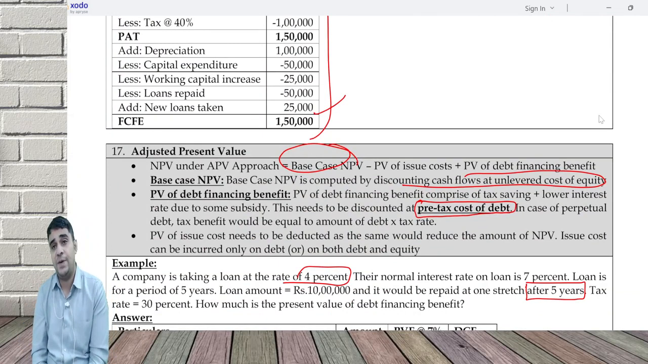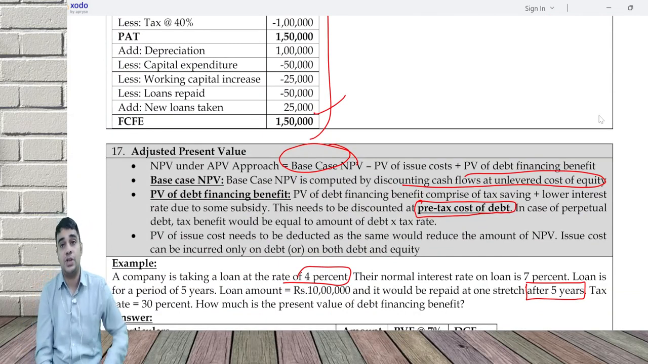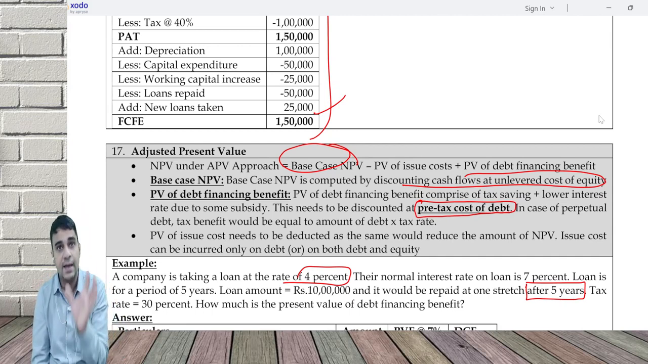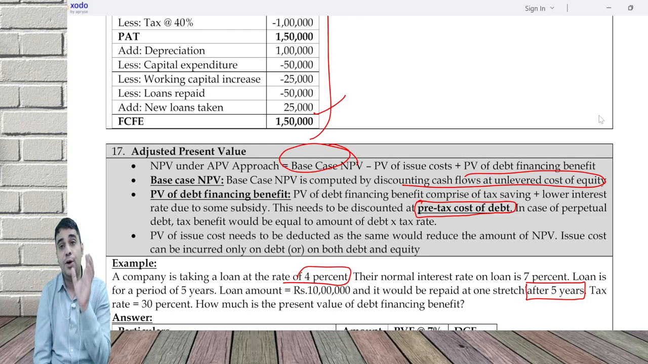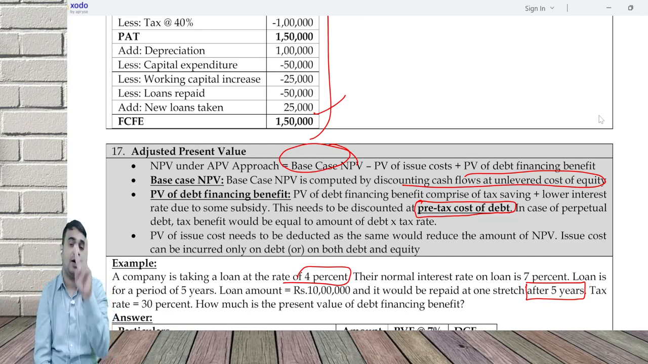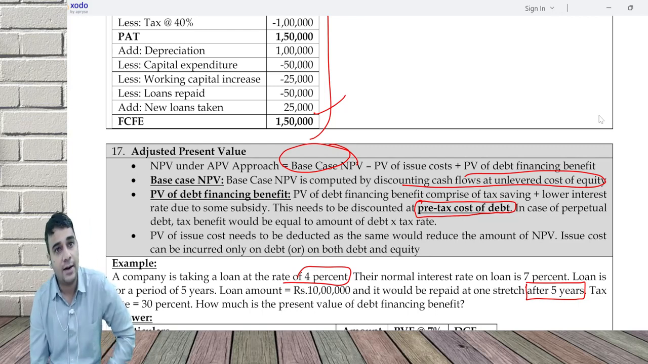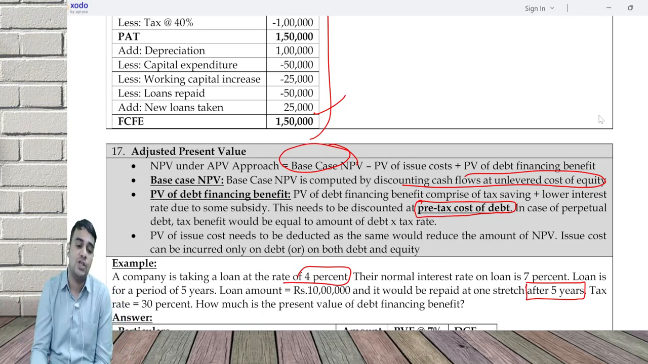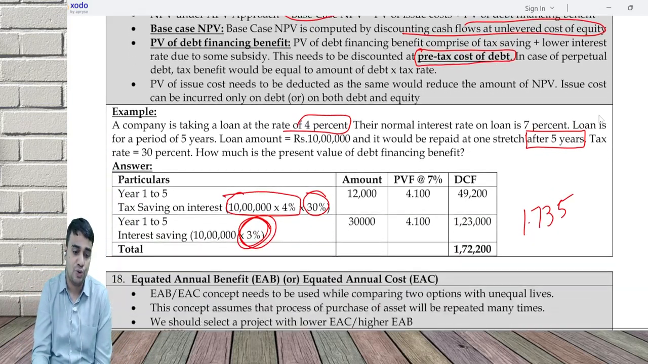Adjusted present value approach basically says first evaluate the project without bringing in the debt equity mix. Assume it's fully equity funded. Calculate base NPV. When you do base NPV, no issue cost, nothing needs to be brought in. Base NPV is the present value of future cash flows discounted at the unlevered cost of equity. Then bring in the tax angle. Debt has two benefits: one is tax benefit, second is lower interest. Factor that in and deduct something called issue cost.